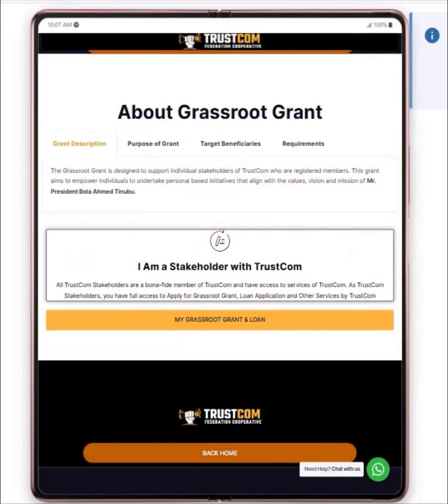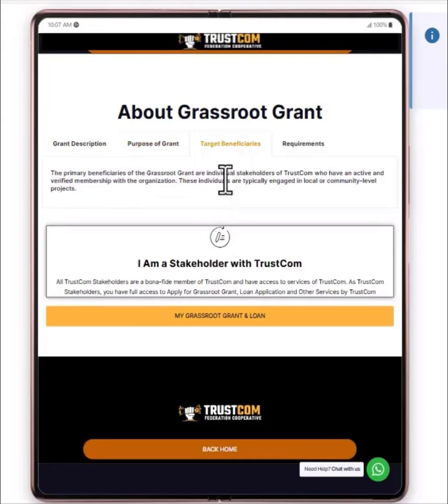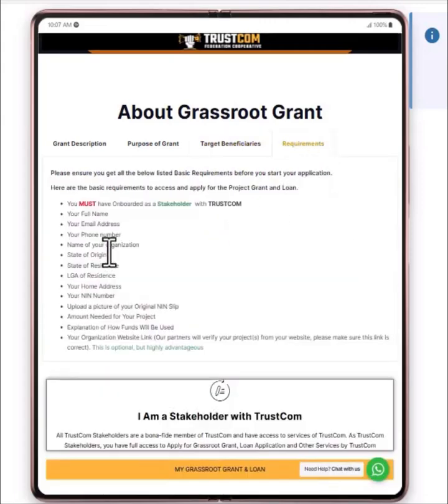I believe you can see these are the purposes of the grant. Now the target beneficiaries, who is going to benefit from this grant, okay? These are the group of people. Basically, these are for the stakeholders of TrustCom, okay? And these are the requirements for applying for the loan.